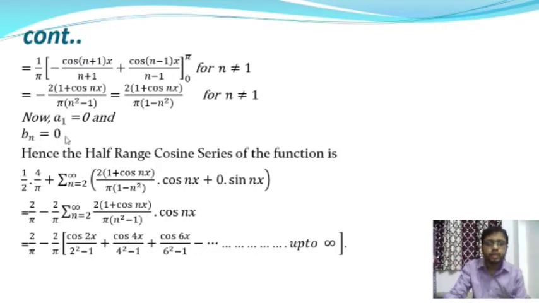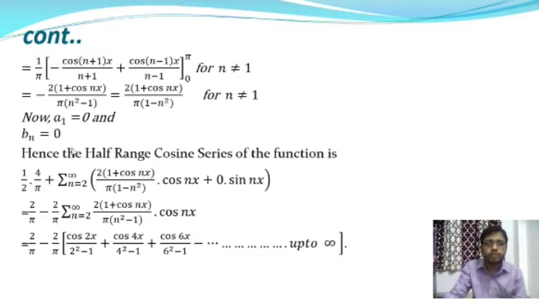And you know b_n in a cosine series is equal to 1 by pi into integration over minus pi to plus pi f(x) into sine nx into dx. And here f(x) is an even function and sine nx is an odd function, and the product of an even function and an odd function is an odd function, and the integration over minus pi to plus pi of an odd function will give 0. So therefore b_n is equal to 0.